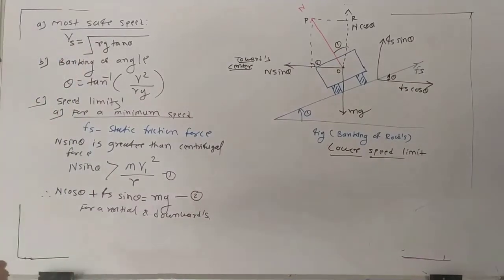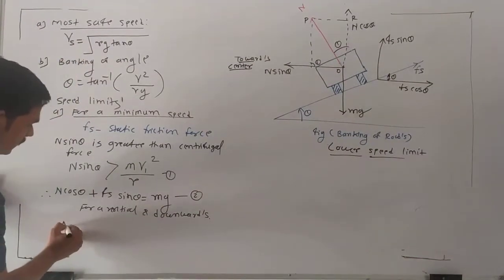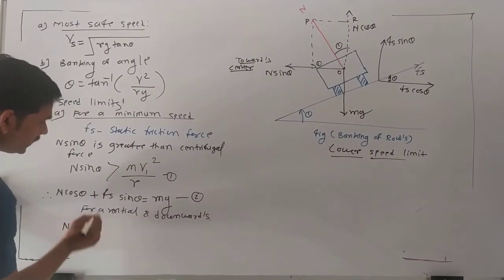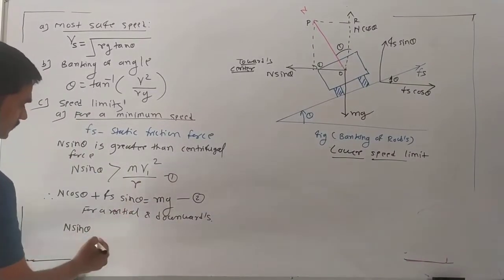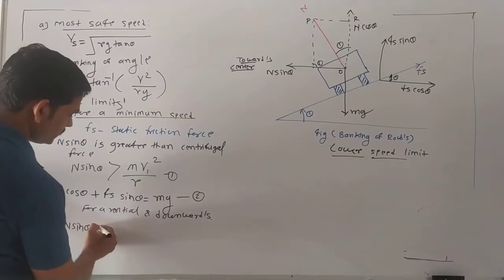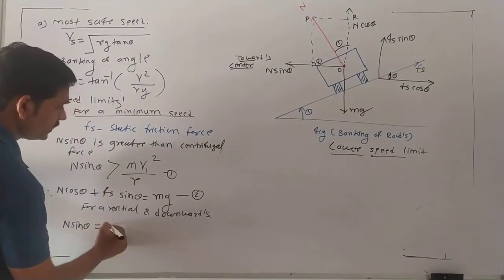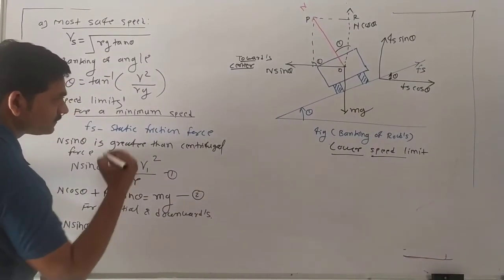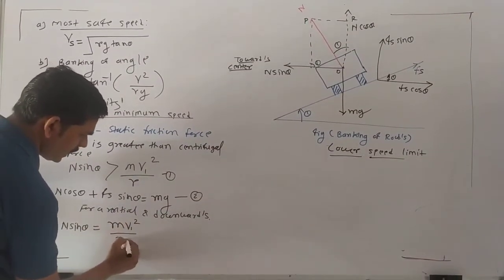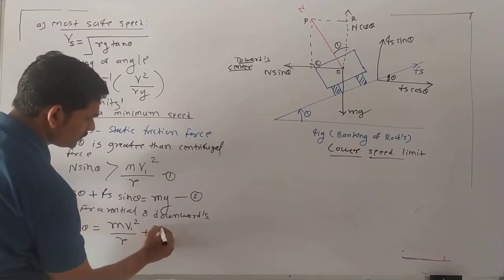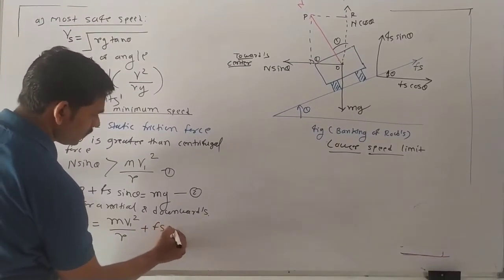Now another formula we get is for horizontal, right and left. For horizontal right and left, what do we get? N sin theta. Then, the centripetal force is balanced by the centrifugal force. The formula is m v square upon r plus another friction component, Fs cos theta.